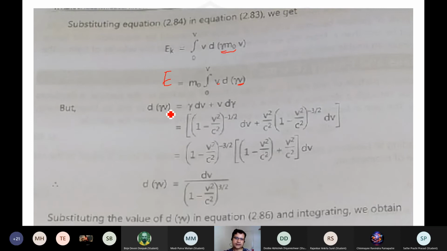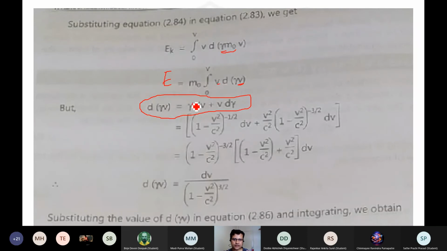And d is a derivation, so the product rule is used over here: the first function into the differentiation of the second plus the second into the differentiation of the first. This product rule of derivation we are going to use over here, and we write those expansions.